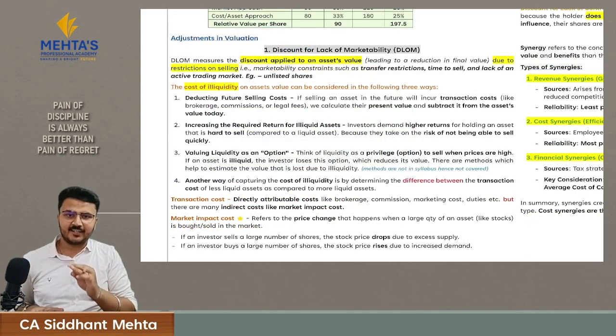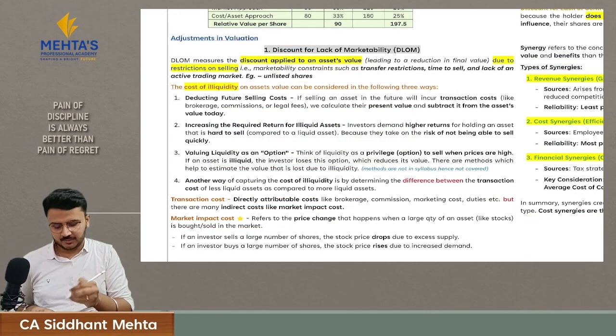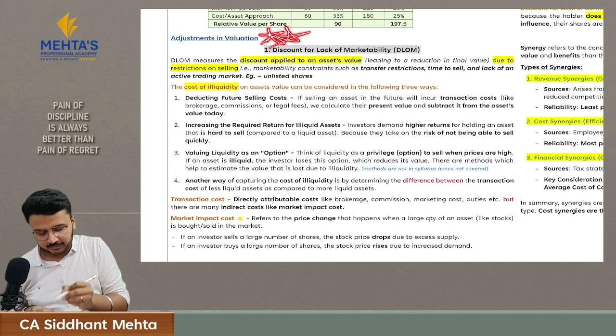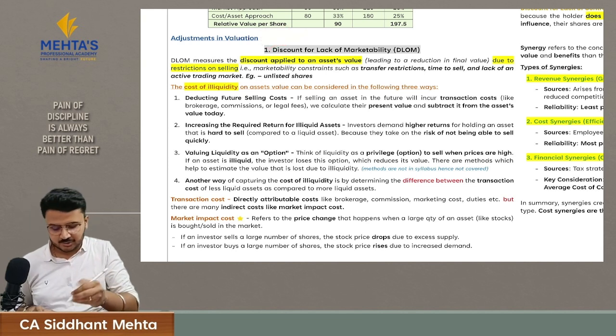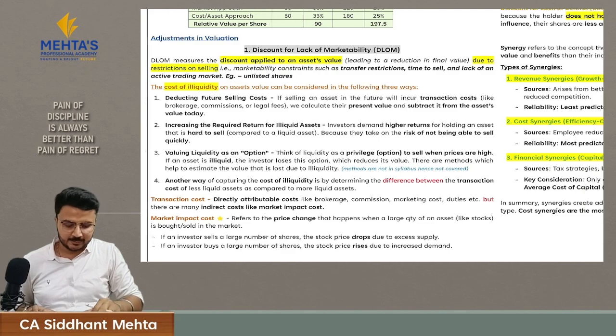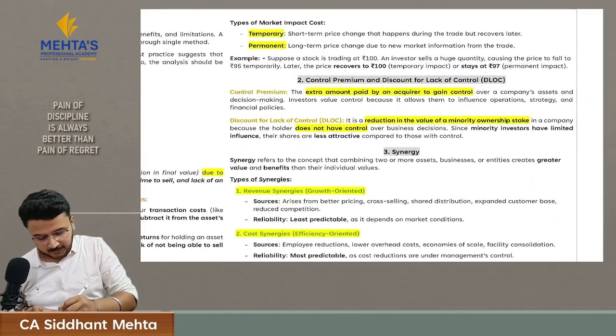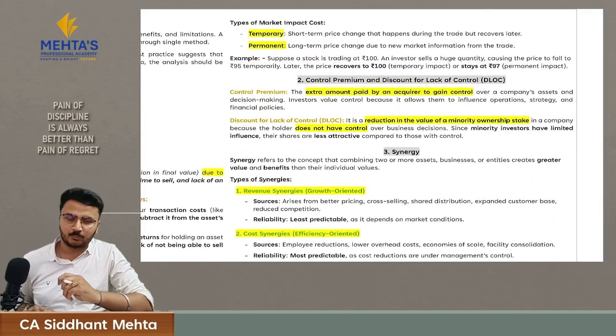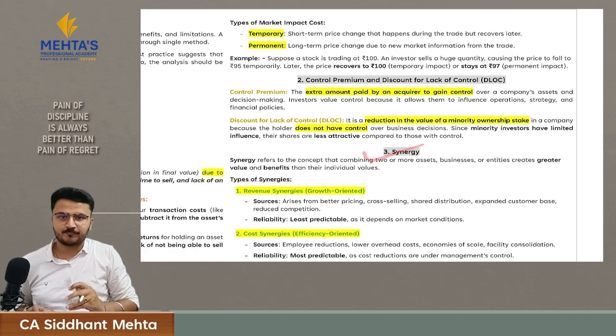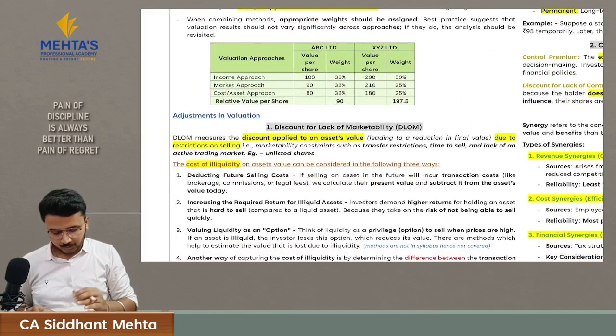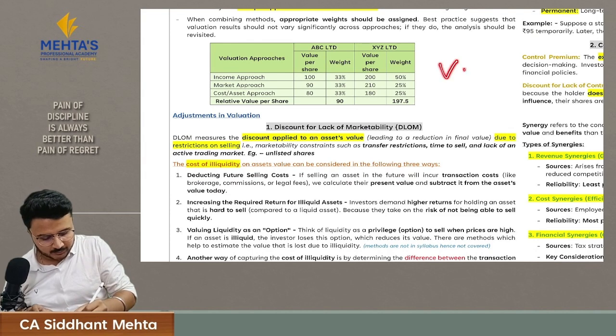Now let's understand the adjustments which are there in valuation. All these adjustments are important, and there are three adjustments. The very first one is discount for lack of marketability. The second one is control premium and discount for lack of control. And the third one is synergy. So here we apply these discounts once we calculate the value of a company.